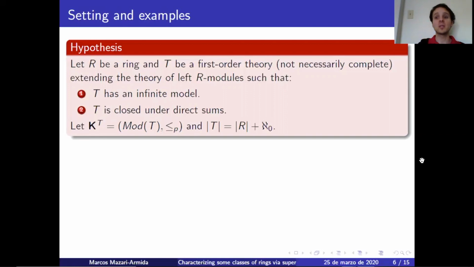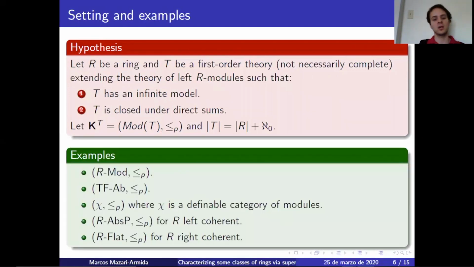Okay, so let me give you some examples. Modules is an example, torsion-free abelian groups, K_chi where chi is a definable category of modules, absolutely pure modules for R left coherent, flat modules for R right coherent. Again, in these last two examples, we have the extra hypothesis of coherence. The reason for that is that absolutely pure modules are first order axiomatizable if and only if the ring is left coherent, and the same happens for flat modules. But actually, as we will see later in this presentation, we can say a lot about these two classes without the coherence hypothesis. But before we do that, let's go to some basic results.